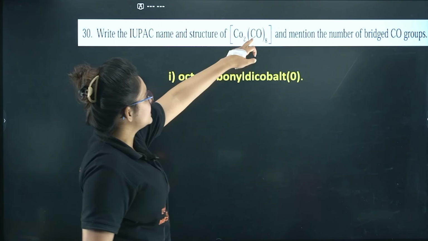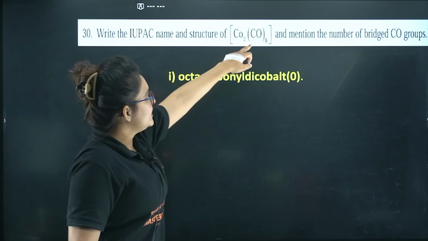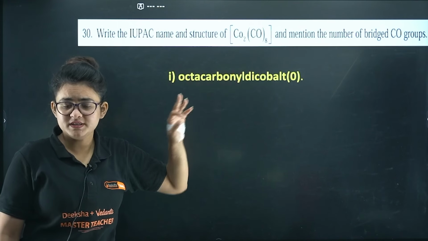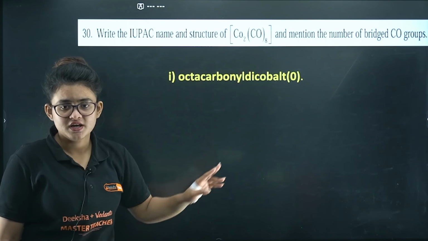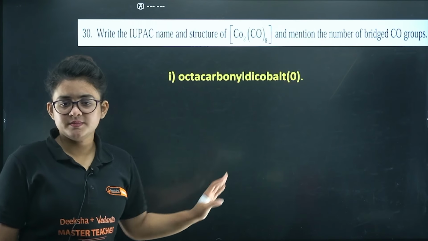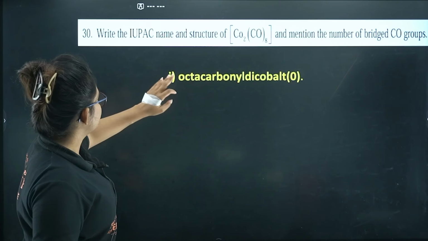Basically 8 carbonyl units are there, and overall it is a neutral ligand, and hence cobalt is going to be definitely 0 oxidation state, right? So octacarbonyl cobalt(0), that's it. Okay, next you can see that is the IUPAC name.